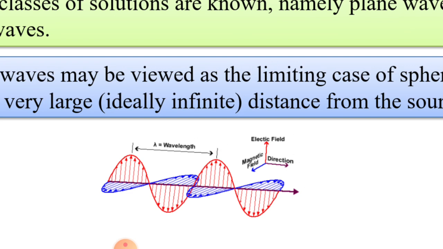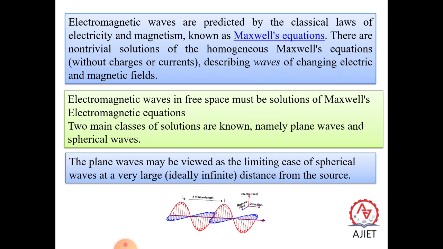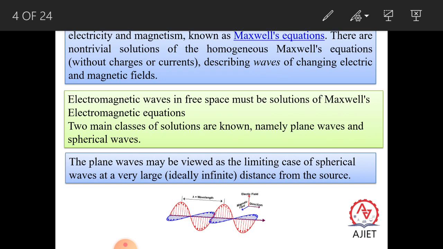The angle between the two vectors is 90 degrees and they are moving in the direction of propagation. So first vector is an electric vector, next is a magnetic vector. Together this is called electromagnetic radiation. Here is the direction of propagation of the wave, and this is taken as the electric vector which is vibrating parallel to the plane of the board, and this blue one is taken as the magnetic vector H which is vibrating perpendicular to the plane of the board.